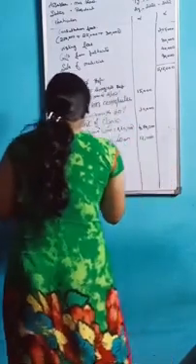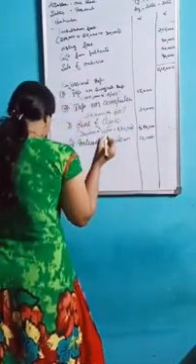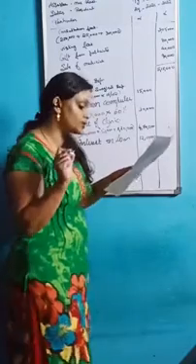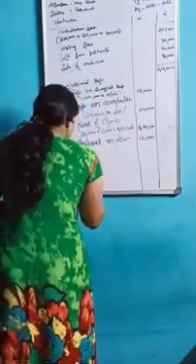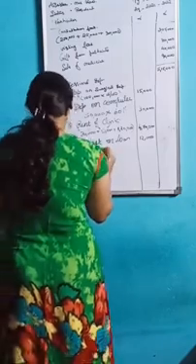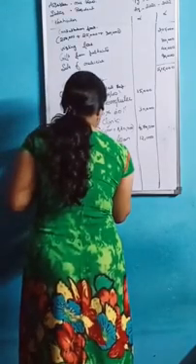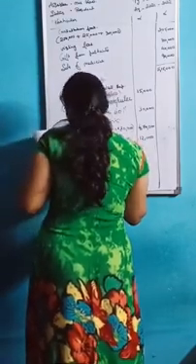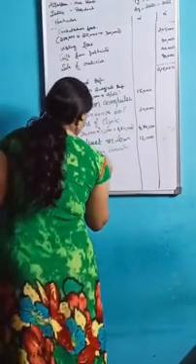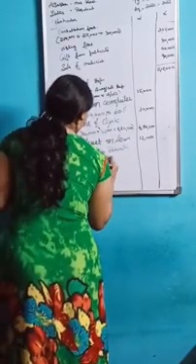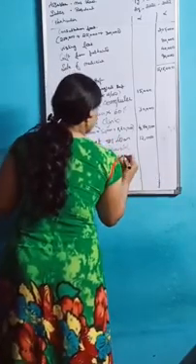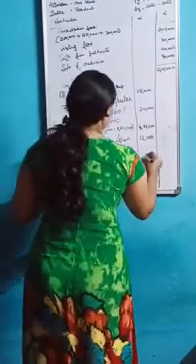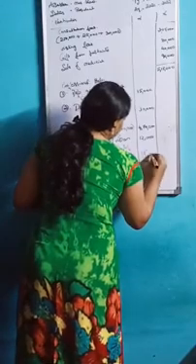Next one, the fifth point, is depreciation on bank, that is 100%. So depreciation on bank, the amount value is 15,000. Okay, so 15,000 into 100%, you take the complete 100%, you will get 15,000 only.